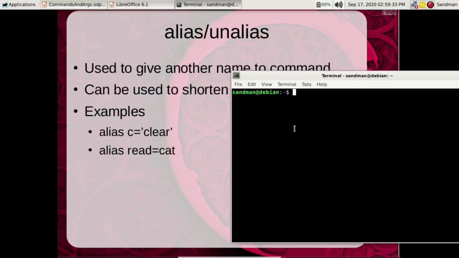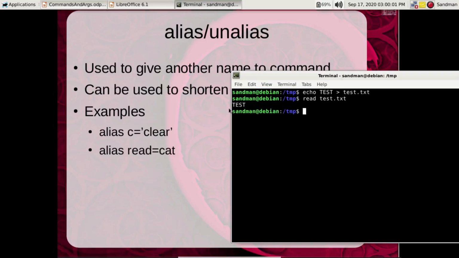So moving forward, we have alias read equals cat. Now whenever we type read, it will be understood as cat. So let me go to the temp directory. Let's create a simple text file, test.txt. Now as we have created an alias read equal to cat, read test.txt.